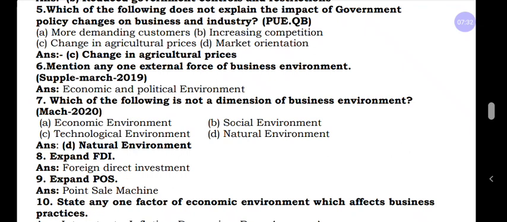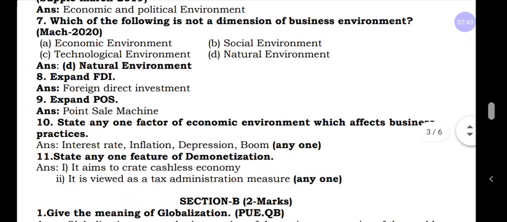Before 1991 it was not like that; they had money restrictions. It is called foreign direct investment.